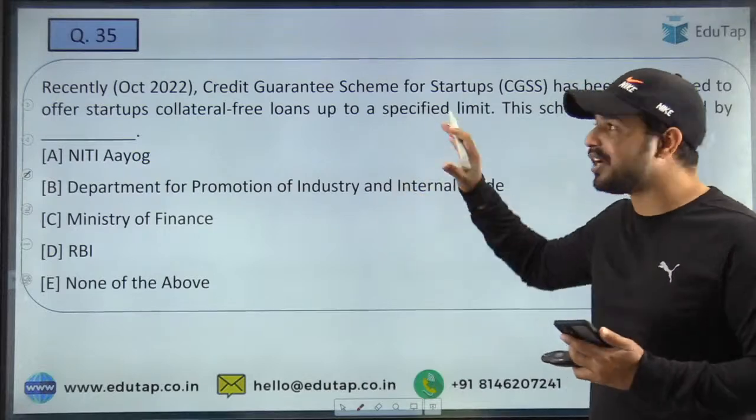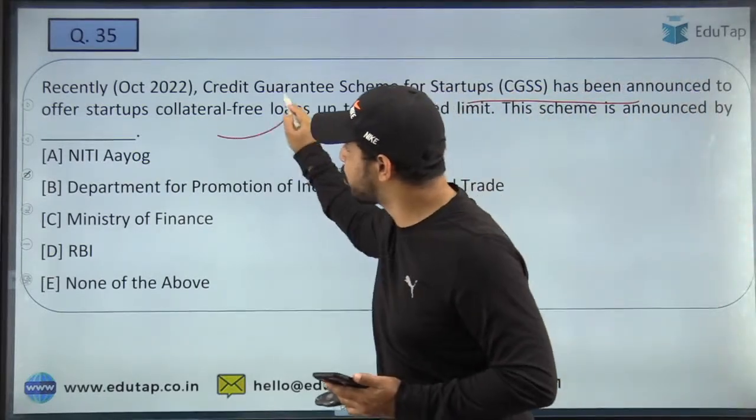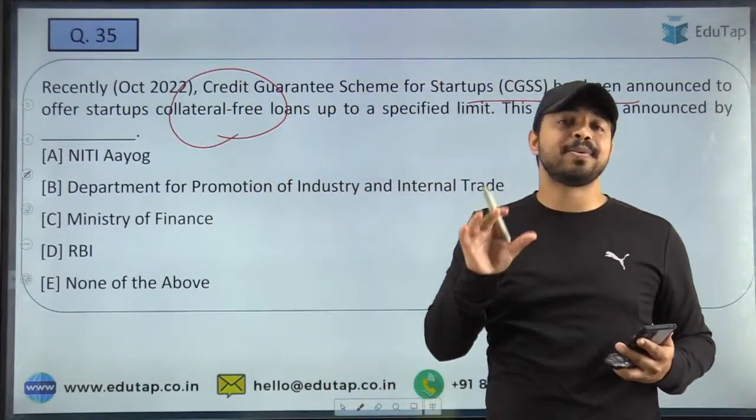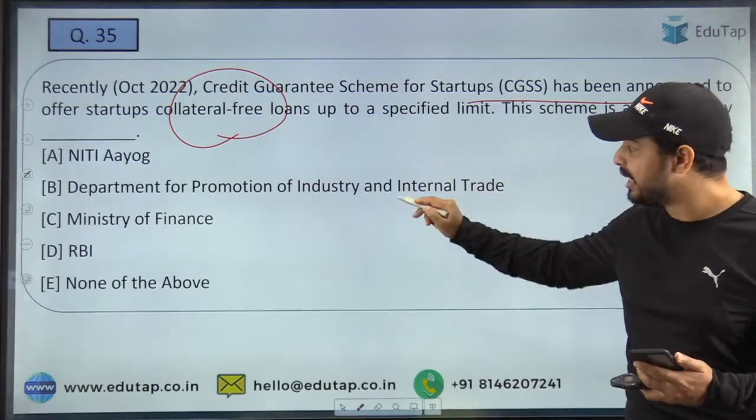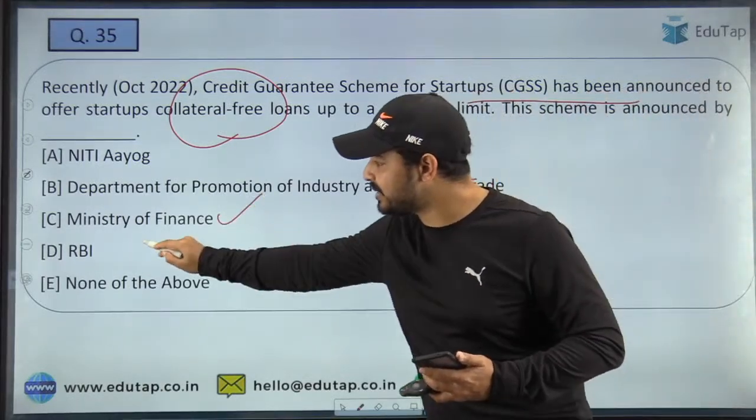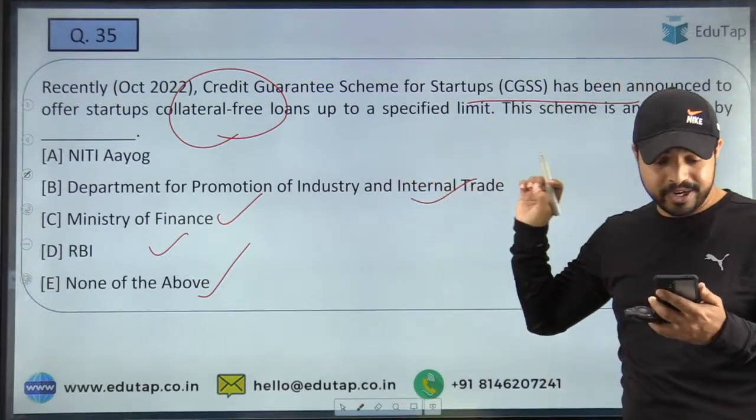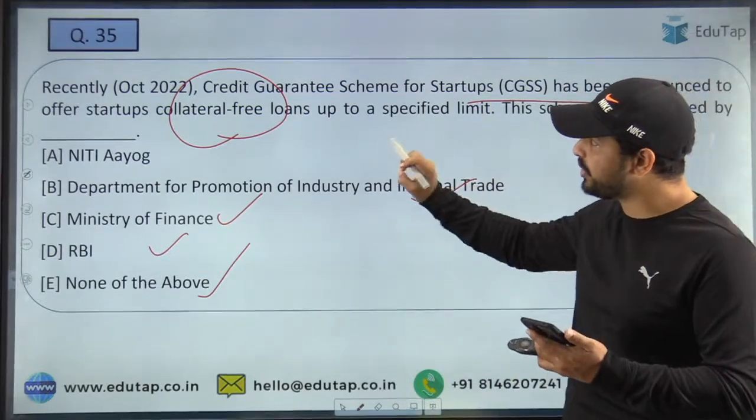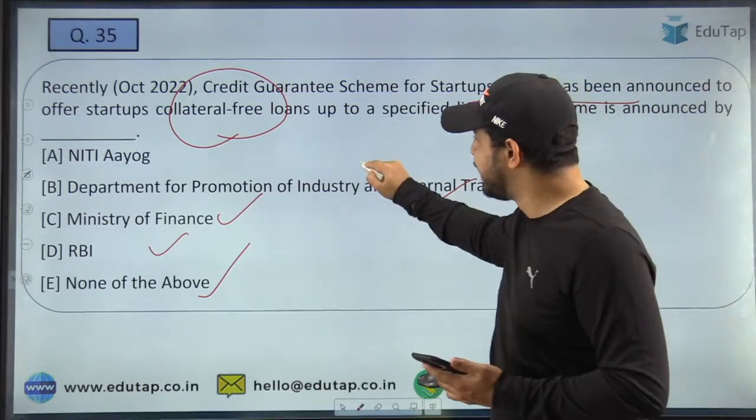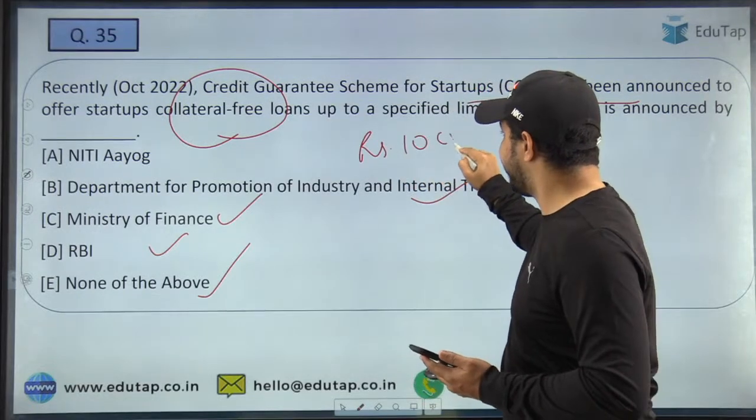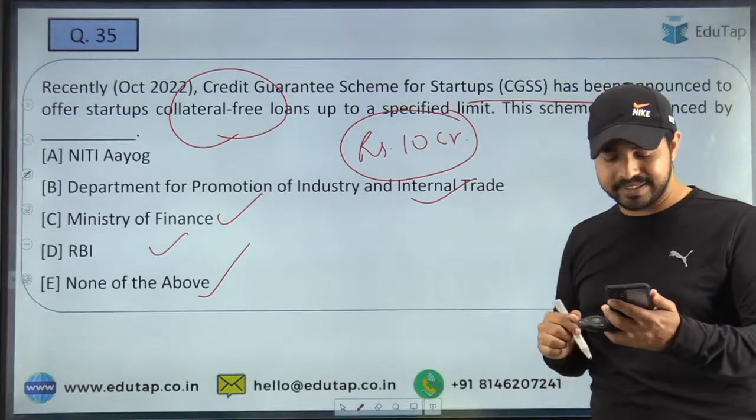The question is on the credit guarantee scheme for the startups, which has been announced to offer startups collateral-free loans. तो आपको मुझे बताना है कि ये जो scheme है इसको notify किसने किया है? It is being notified by नीति आयोग, DPIIT, Ministry of Finance, RBI, or none of the above. What is the right answer? Kindly choose one right option to this particular question. The question is credit guarantee scheme, जिसके अंदर startups को loan दिया जाएगा कितने amount तक का? That is ₹10 करोड़. ठीक है जी. तो अब मुझे जल्दी जल्दी बताइए कि क्या है इस question का सही answer.